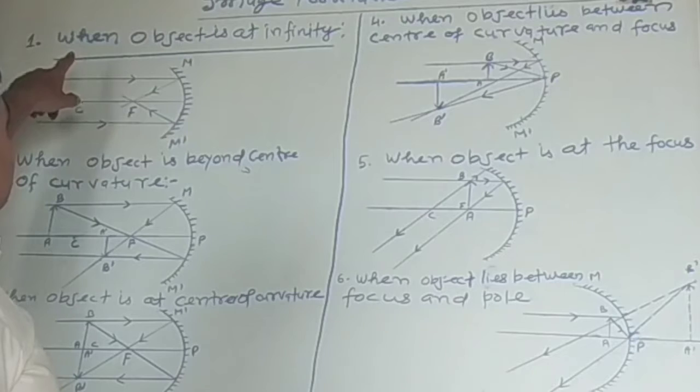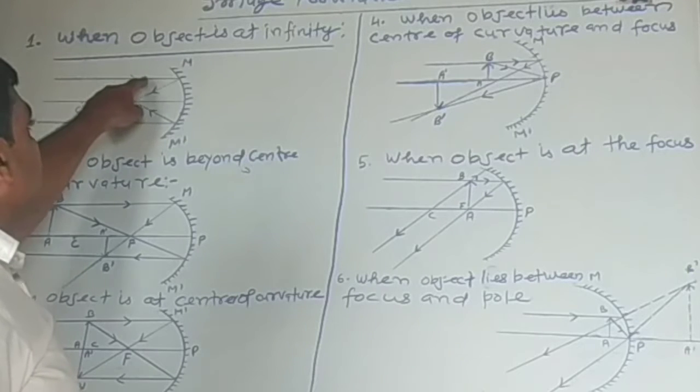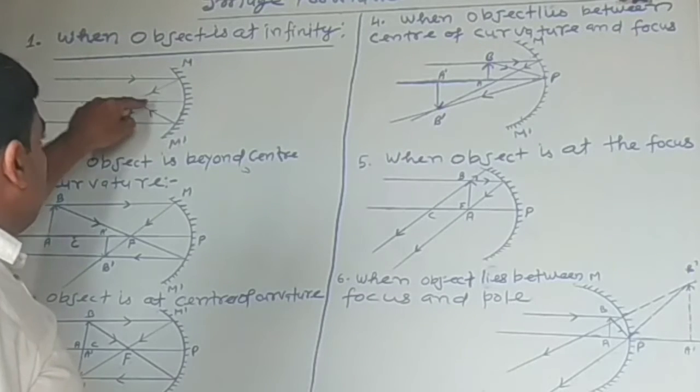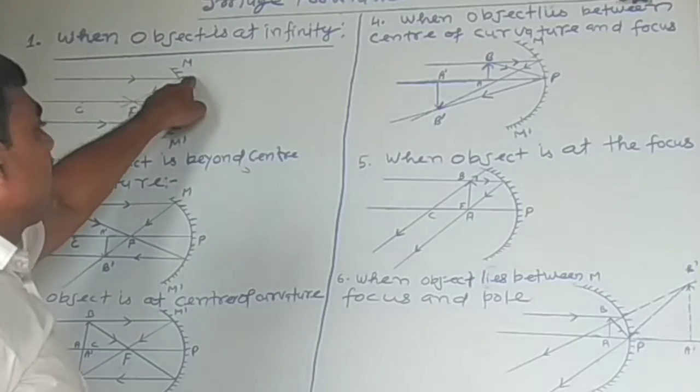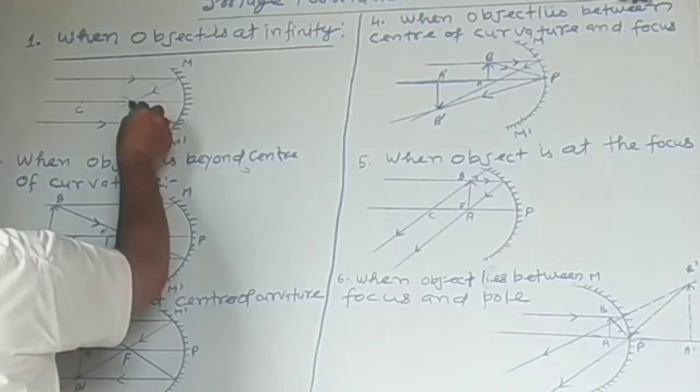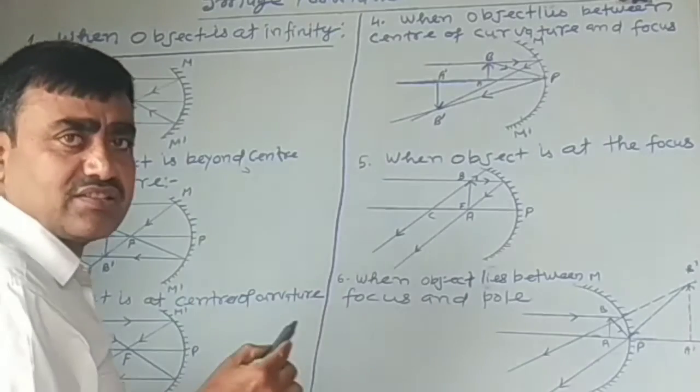That means the rays of light coming parallel to the principal axis, incident at a point of the mirror, and after reflection pass through its focus.